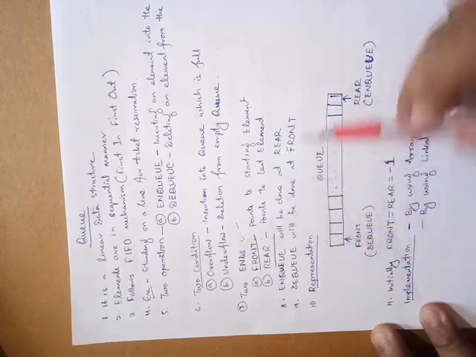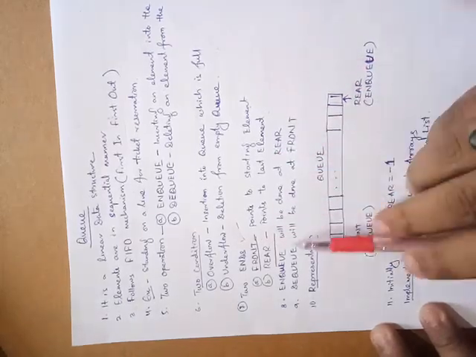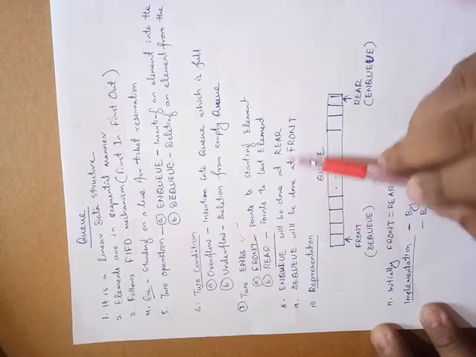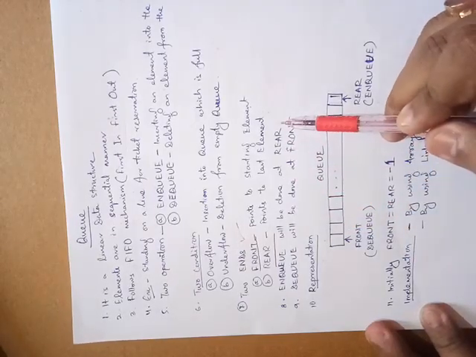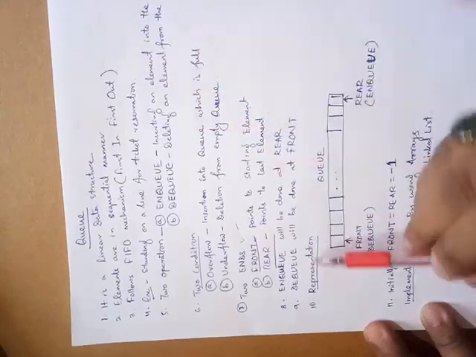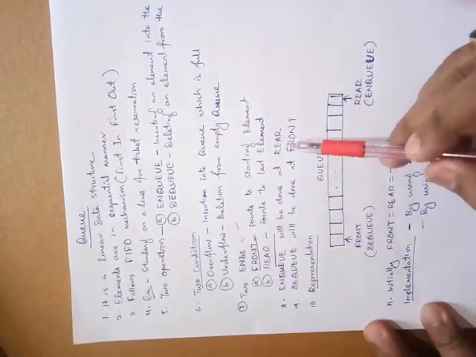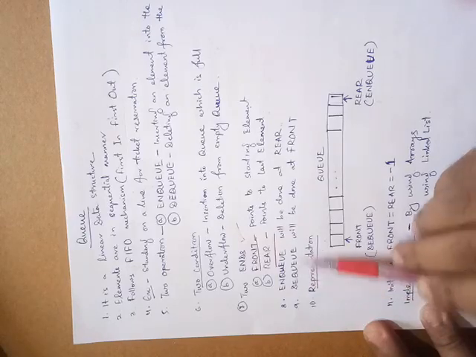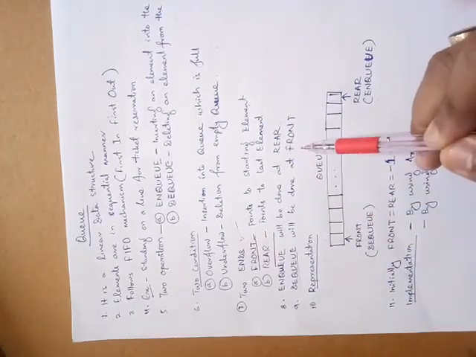This is important: NQ, that is insertion, will be done at the rear end, and deletion, that is DQ, will be done at the front end.